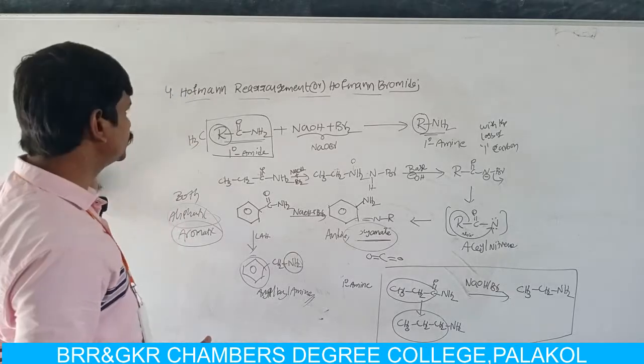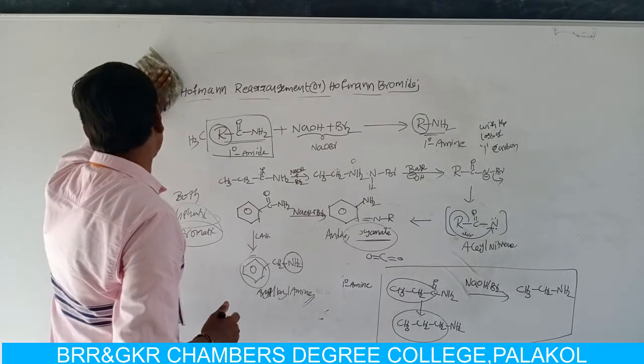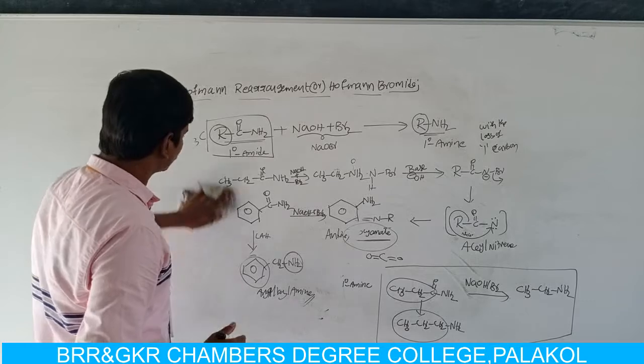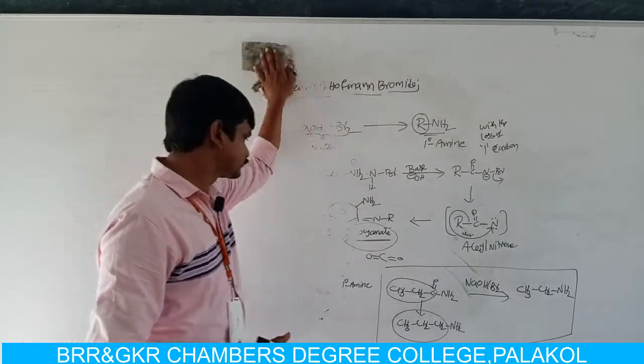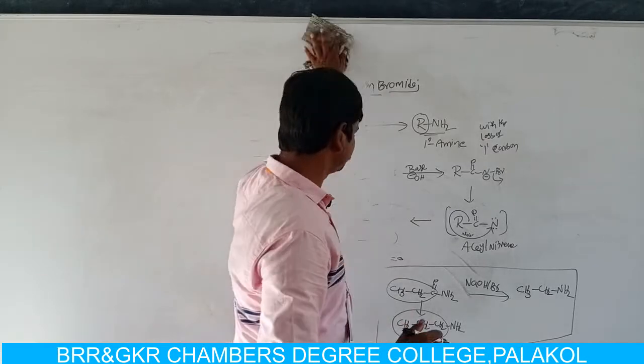Now we are moving to the next reaction for the preparation of aliphatic and aromatic amines.